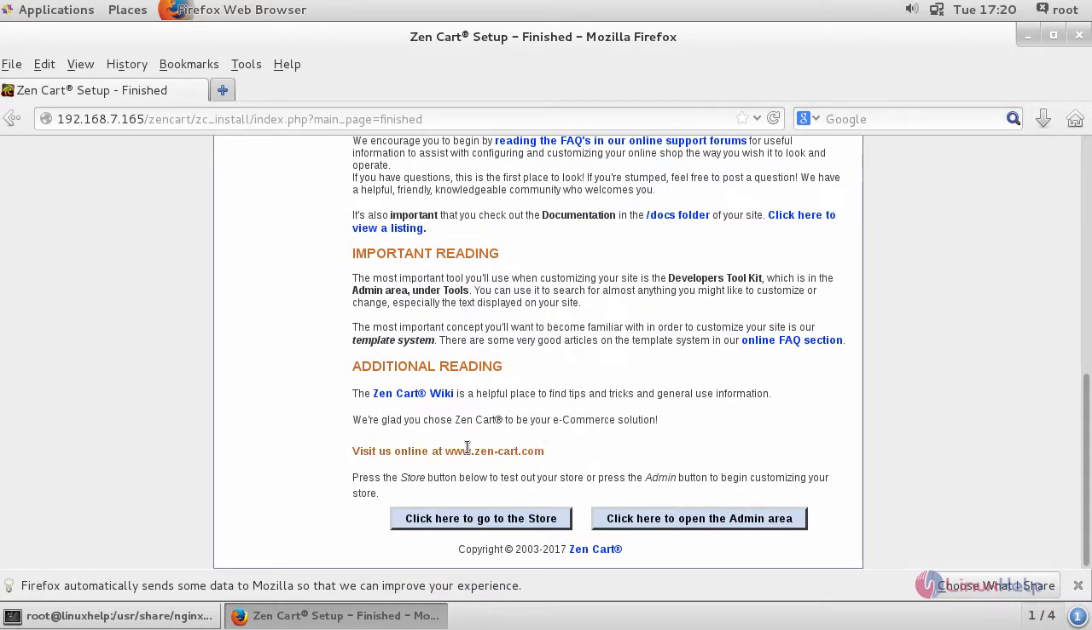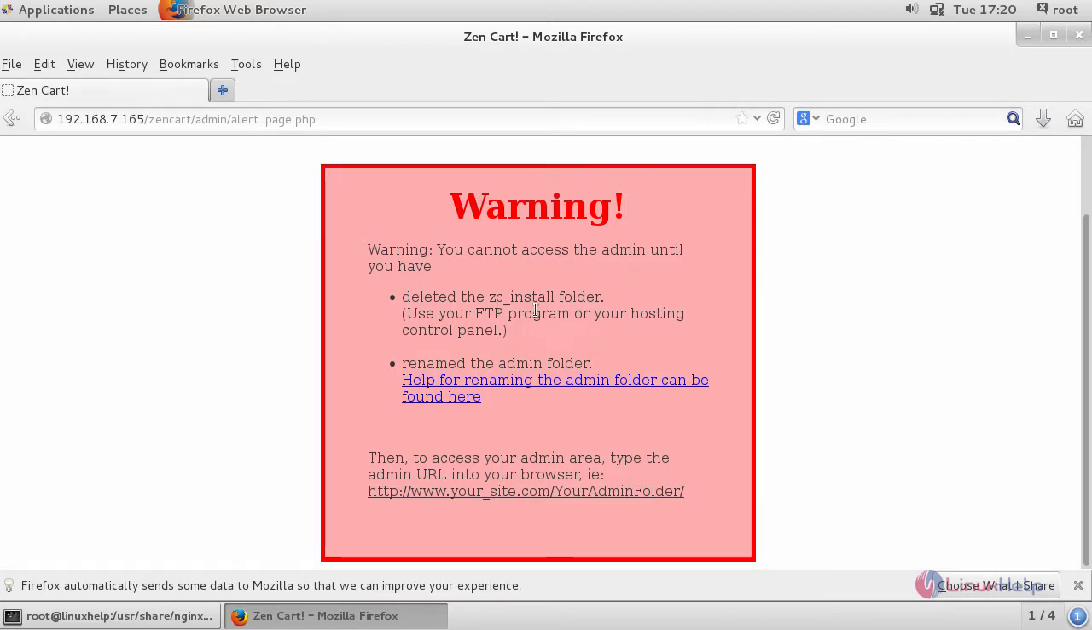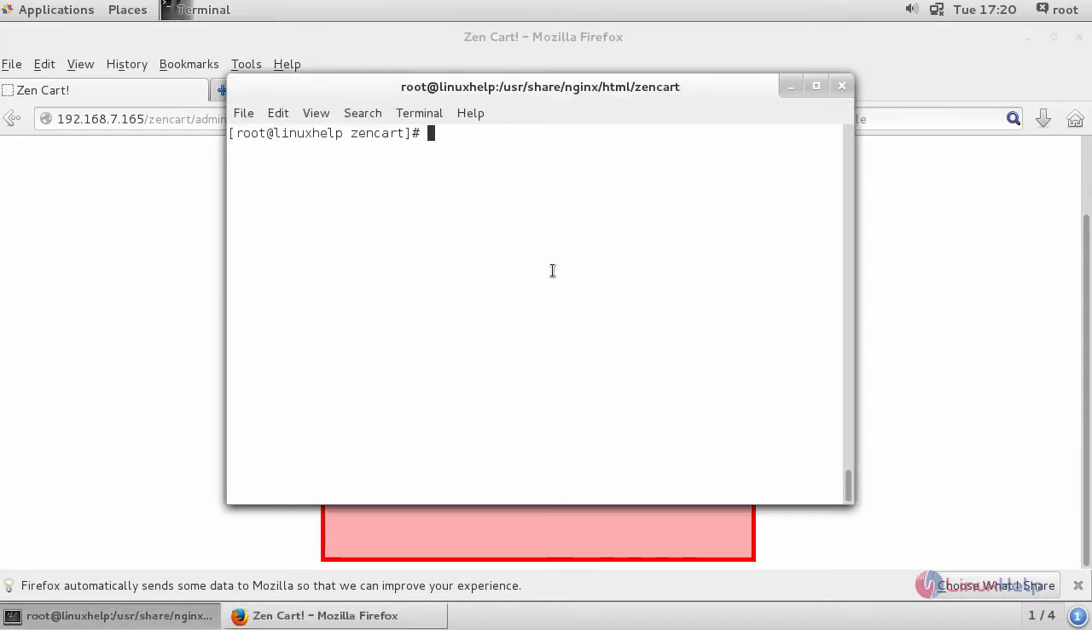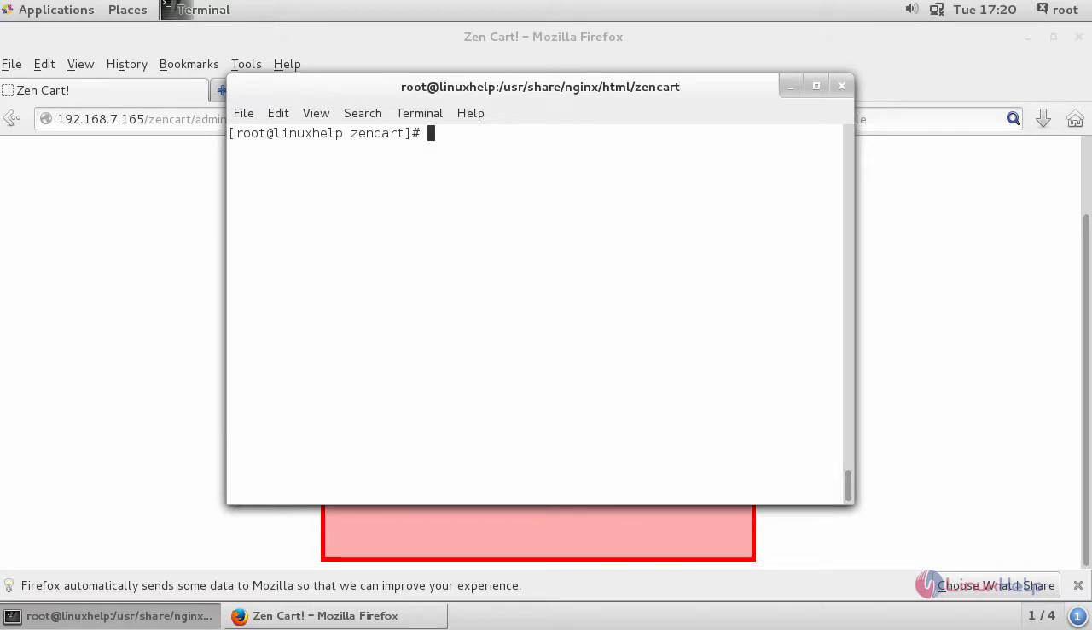When everything is fine, click here to go to your store and click here to open your admin area. It will demand you to delete your installation folder and rename your admin folder. For that, switch to your terminal. Remove your installation folder and rename your admin folder.